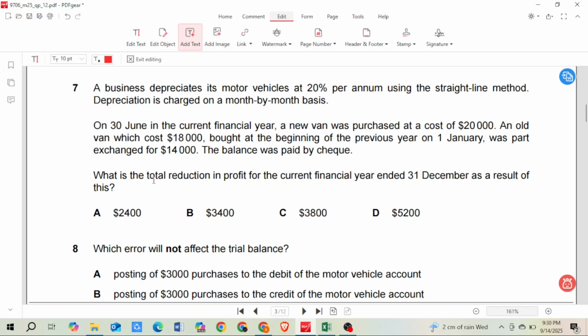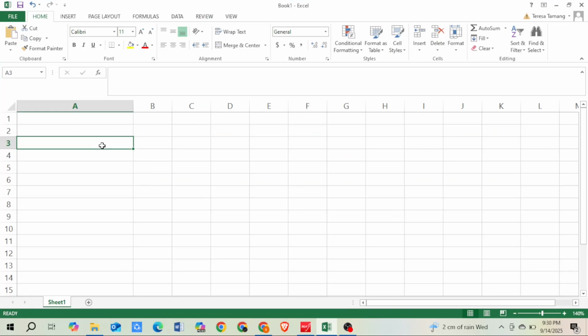So we need to see what is the amount that we need to write in the statement of profit and loss, whether it will increase or decrease the profit. Here they said decrease the profit, so how much will it decrease this year? Then let's calculate the net book value of the old asset.